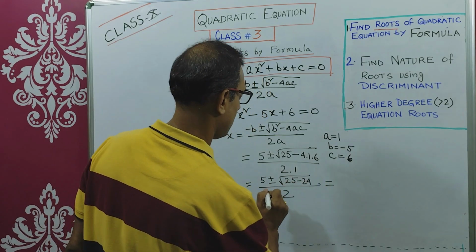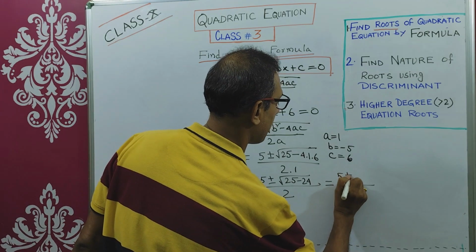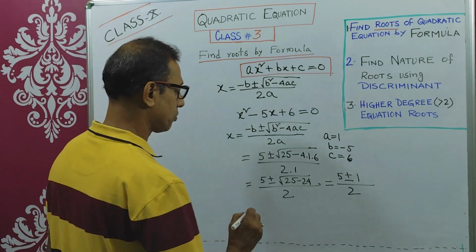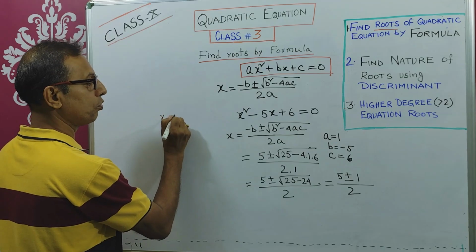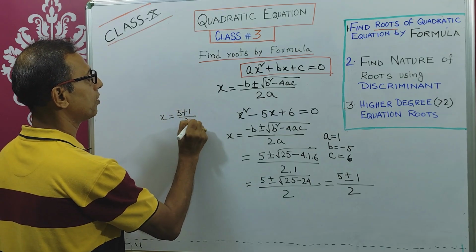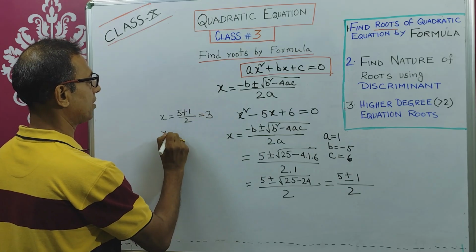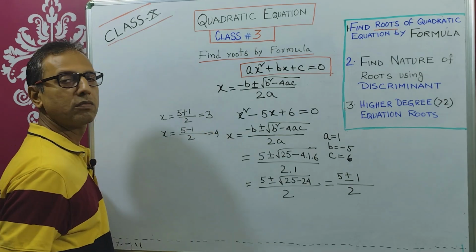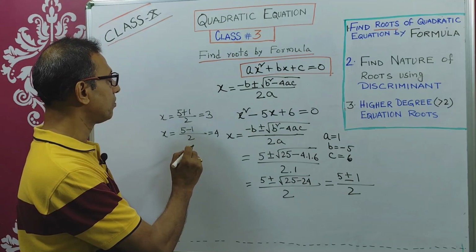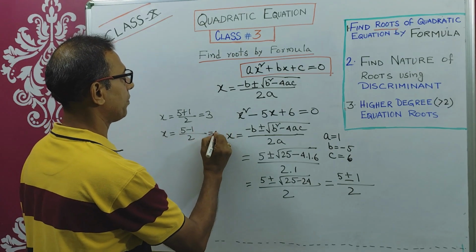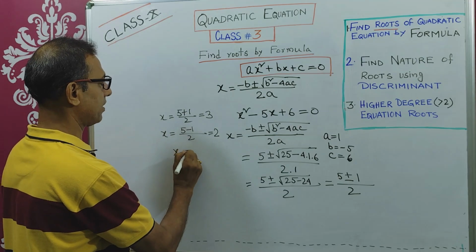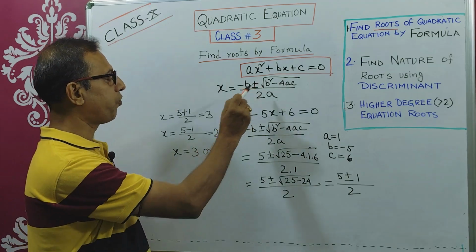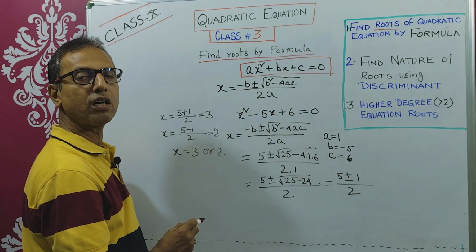So it is 5 plus minus root 1, so 5 plus minus 1 by 2. One value is x equals 5 plus 1 by 2, that is equal to 3. The other value is x equals 5 minus 1 by 2, that is 2. So the value of x is 3 or 2. But do you really need to apply this formula to find the roots of this quadratic equation?